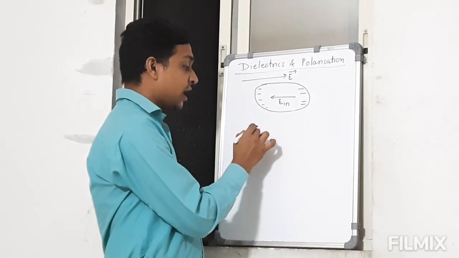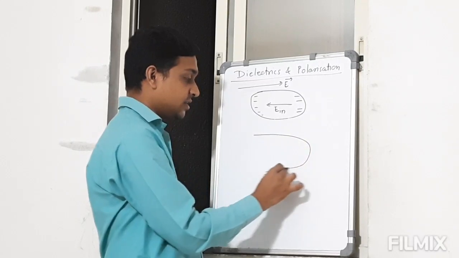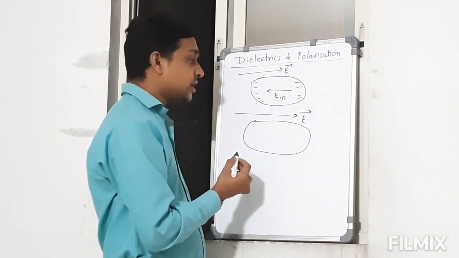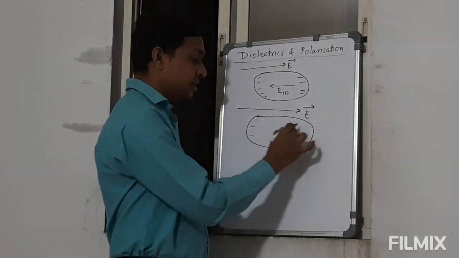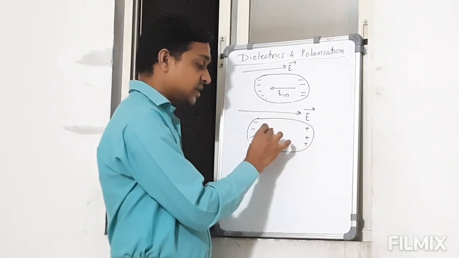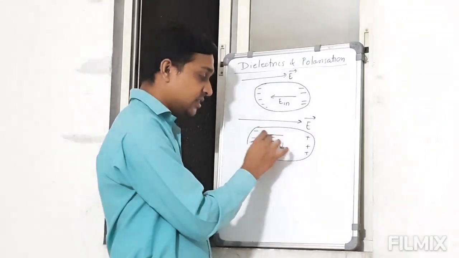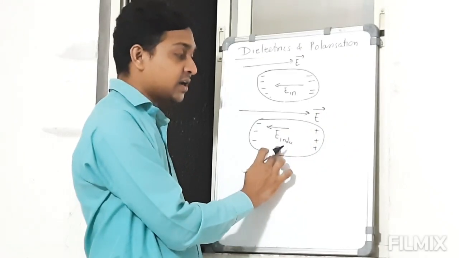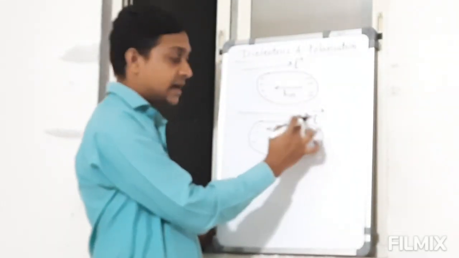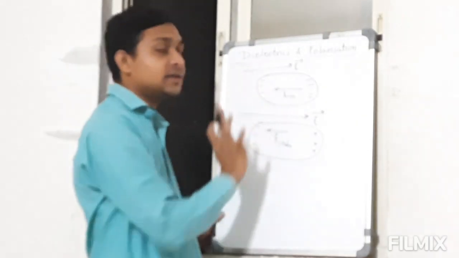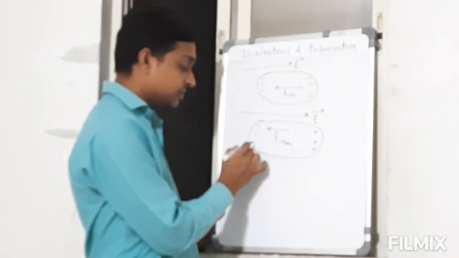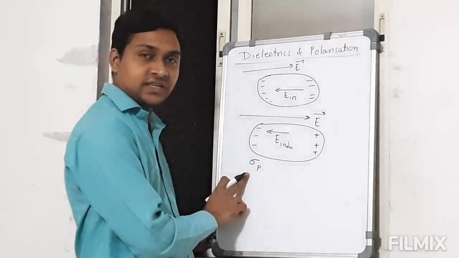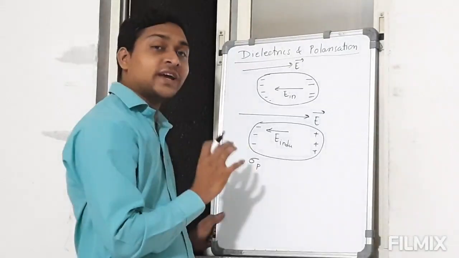Now when we have a dielectric sample and it is subjected to the electric field, here also there will be induction of charge, meaning some charge can be induced here and here. But this induced electric field is in this direction and it is less than the external electric field. So the induced electric field is equal in conductors and less than the external field in dielectrics. Because of that, we have polarization of charge, that is sigma p. Sigma is the charge density, and P is for polarized charge density.